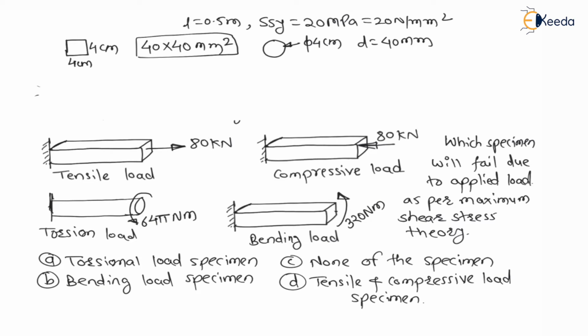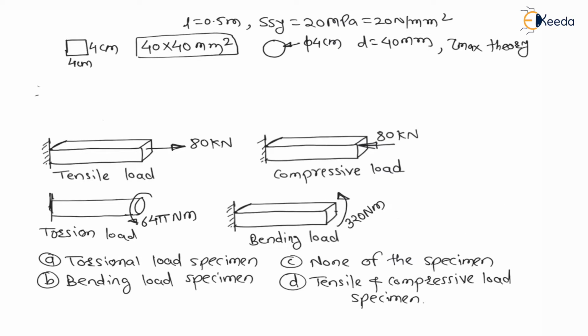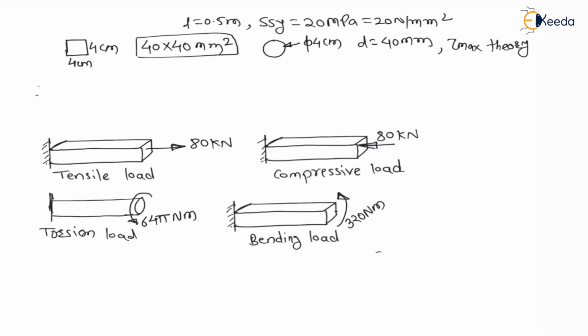Now the question is, which specimen will fail due to applied load as per maximum shear stress theory? The question is to use the maximum shear stress theory, tau max theory. Maximum shear stress theory is also called Guest theory or Tresca's theory. As per this theory, which specimen will fail? That we have to identify. Now one by one we are going to solve this question. I will first consider the first bar, the tensile load, and we will design for this tensile load. I am erasing the options also.